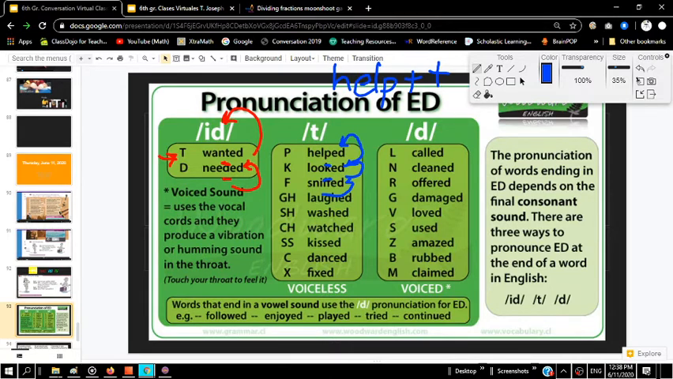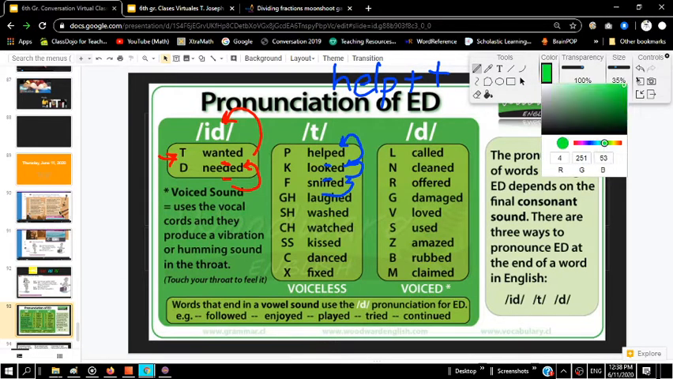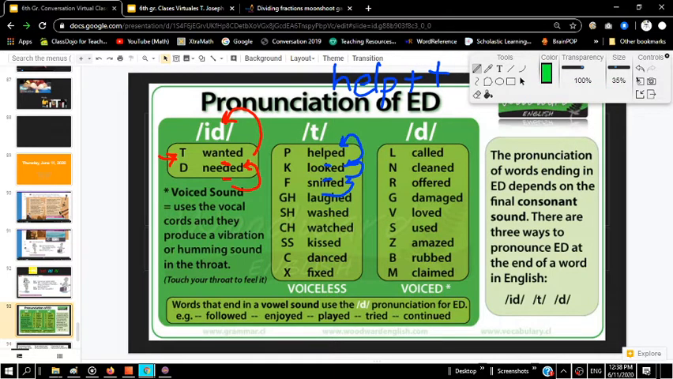Okay, those are all ending in the T sound, right? And then that last column, we have the D sound. I'll change the color one more time. We have called. We don't say called, and we don't say calt. No, we say called, called, cleaned, offered, damaged, right? We just have that D sound, right?